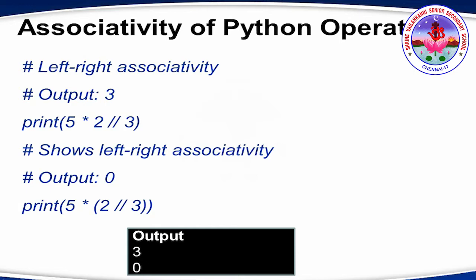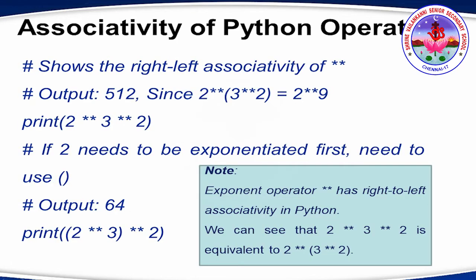That's how it works. So now let's see, we want to override the left to right associativity. So what do we do? We put in a bracket for 2 divided by 3. Okay, so now what happens? 2 divided by 3 is executed first, where we get a 0 which is multiplied with 5, which gives a 0. So here we are overriding left to right associativity and providing right to left associativity.